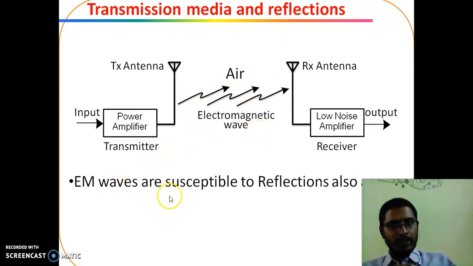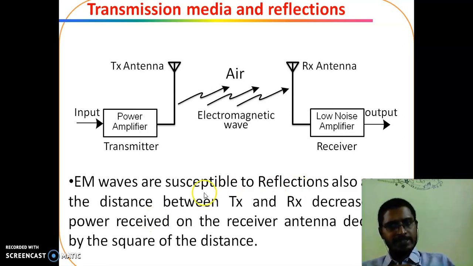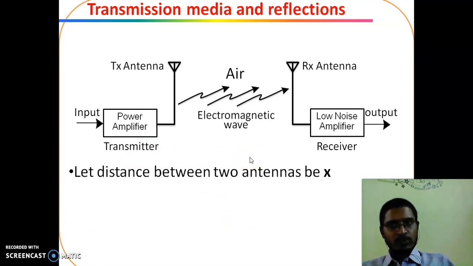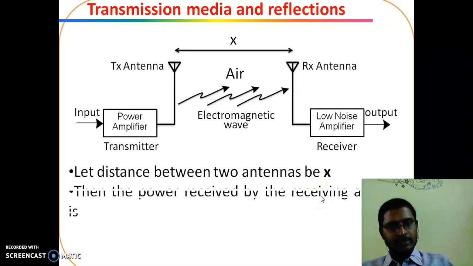Electromagnetic waves are susceptible to reflections. Also, as the distance between transmitter and receiver increases, the power received at the receiving antenna decreases by the square of the distance. Let the distance between two antennas be x.